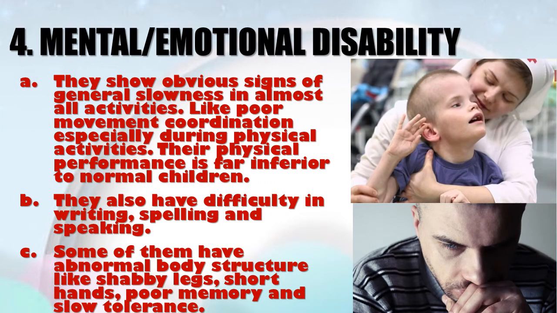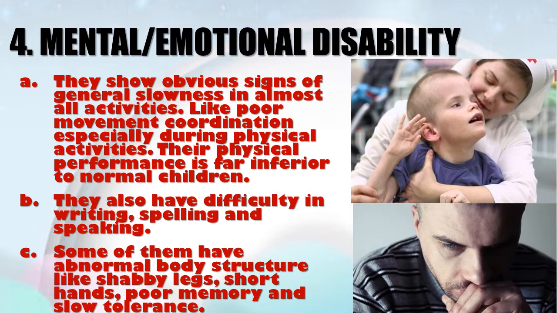Mental or emotional disability. This one shows obvious signs of general slowness. The person is slow in activities, with poor movement coordination, especially during physical activities. Physical activity performance is poor. They also have difficulty in writing, spelling, and speaking.